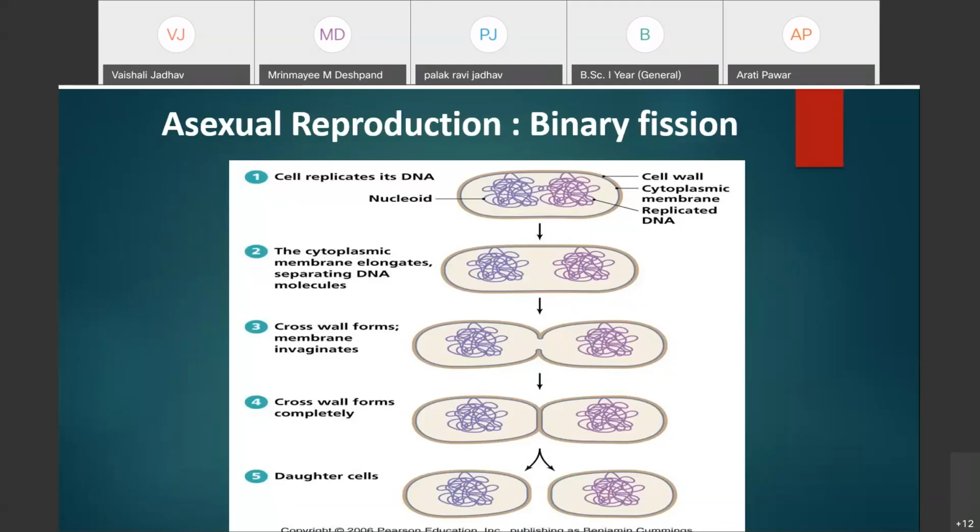But in binary fission, the spindle formation never takes place, and it is not definitely known whether the genetic material is equally divided into the two daughter cells. Okay, that is all about binary fission, which is the most common method of reproduction in bacteria.